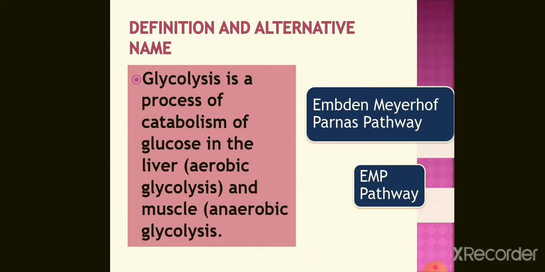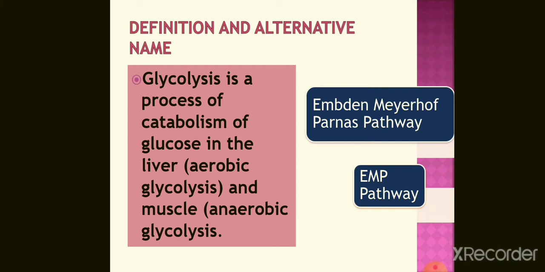Now, when we go into the detailing of this definition, there you will find the word catabolism. Now, what does this mean? Catabolism is a degradative phase of the metabolism in which organic nutrient molecules such as carbohydrates, fats, and proteins are converted into smaller, simpler end products.